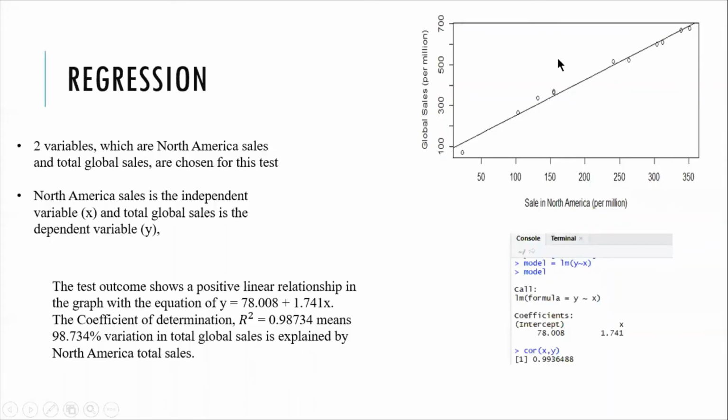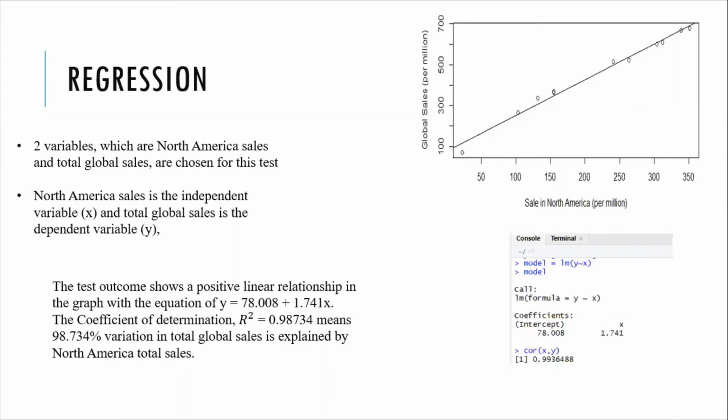The next test is regression. Here, 2 variables, which are North America sales and total global sales, are chosen for this test. North America sales is the independent variable, which is represented with X, and total global sales is the dependent variable, which we want to see, and it is represented by Y. Using R, we calculated the test outcomes, which show a positive linear relationship in the graph with the equation of 78.008 plus 1.741x.